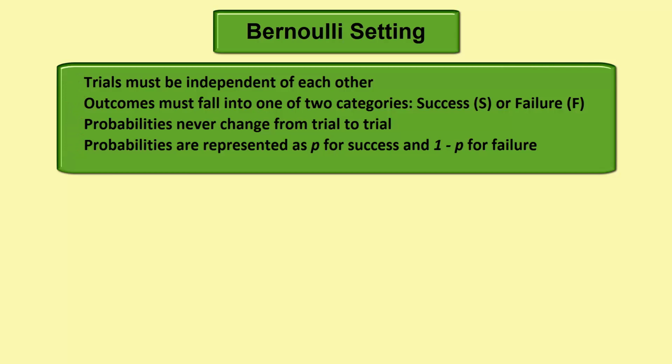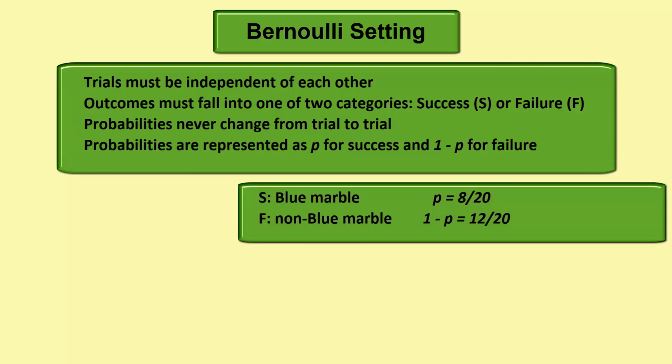So what's not Bernoulli? Well, if we have 20 marbles and 8 are blue, let's find the probability of randomly selecting two different marbles and having both be blue. We declare blue as success, but by sampling without replacement, the probability of selecting a blue the second time drops to 7/19. These are dependent events, not independent. The probabilities are thus changing, and therefore that is not Bernoulli.